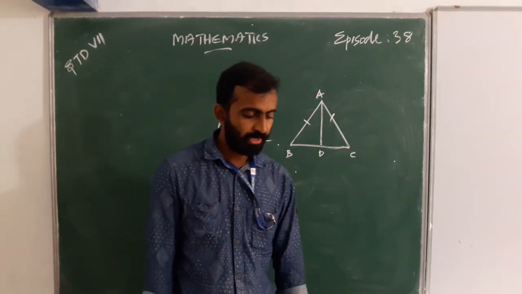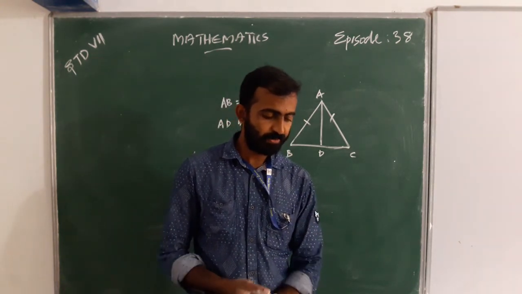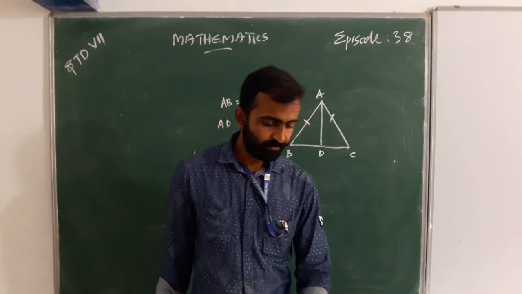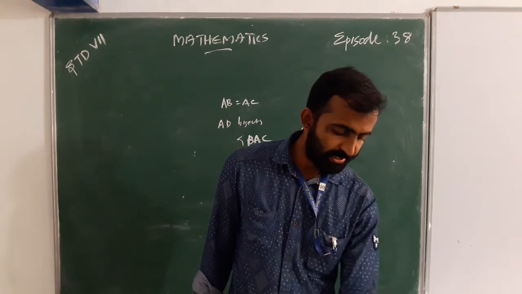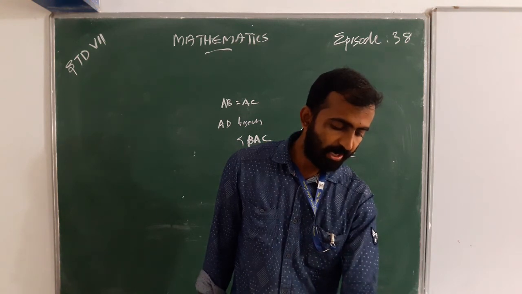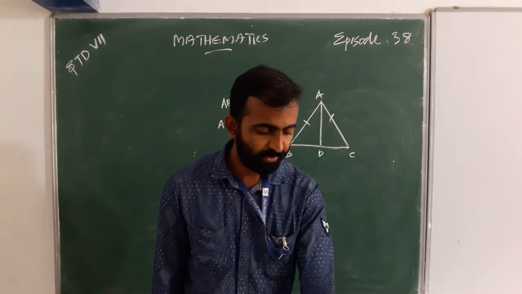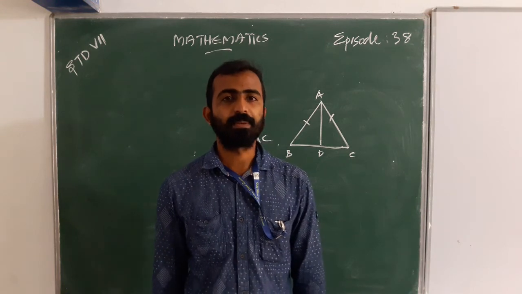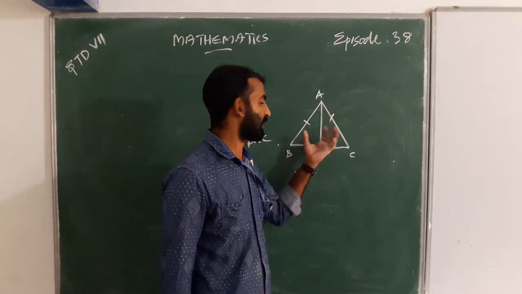And next, the second question: state the three pairs of equal parts in triangle ADB and ADC. You want to state first.